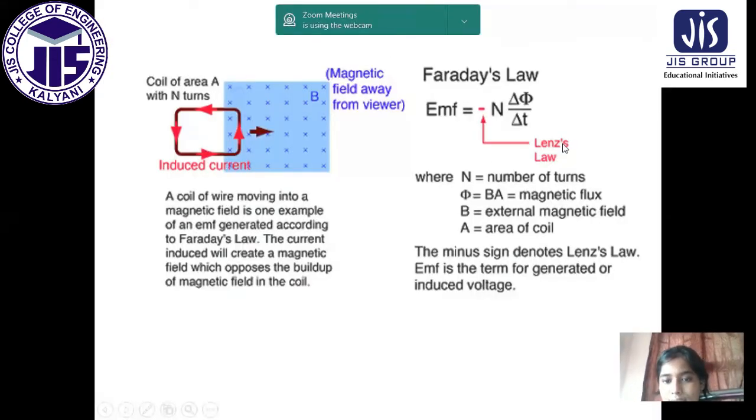All the notations are given here. N equals the number of turns, φ = B × A is the magnetic flux. B is the external magnetic field, external because here we are giving some external magnetic field. A is the area of the coil. The minus sign denotes Lenz's law. EMF is the term for generated or induced voltage. A coil of wire moving into a magnetic field is one example of an EMF generated according to Faraday's law. The current induced will create a magnetic field which opposes the buildup of the magnetic field of the coil.